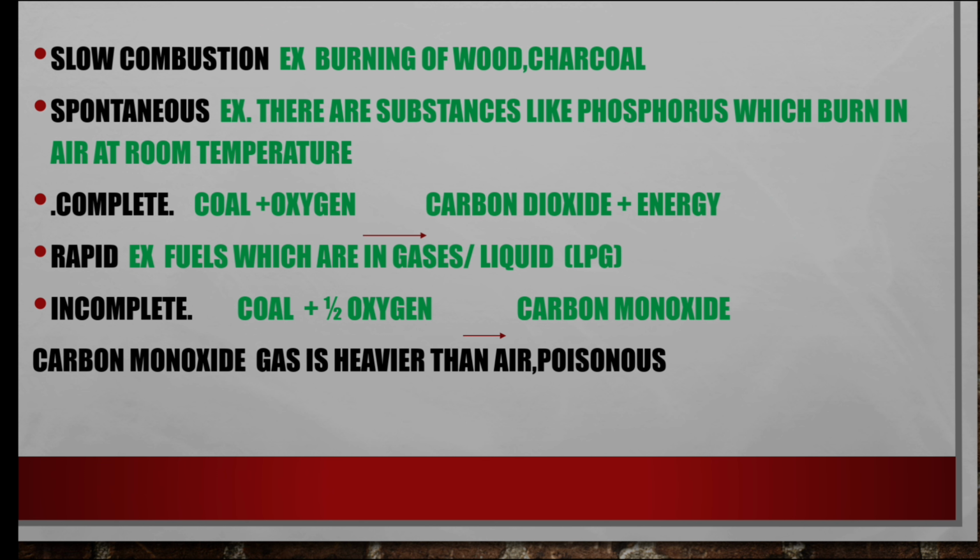Okay. Types of combustion. We are going to discuss the types of combustion now. There are 5 types: slow combustion, spontaneous combustion, complete combustion, rapid combustion and incomplete combustion. What is meant by slow combustion? Burning of wood and charcoal. Wood and charcoal are examples of solid fuel.